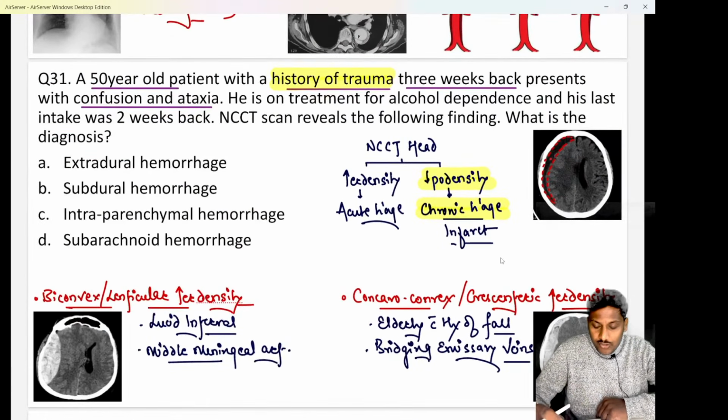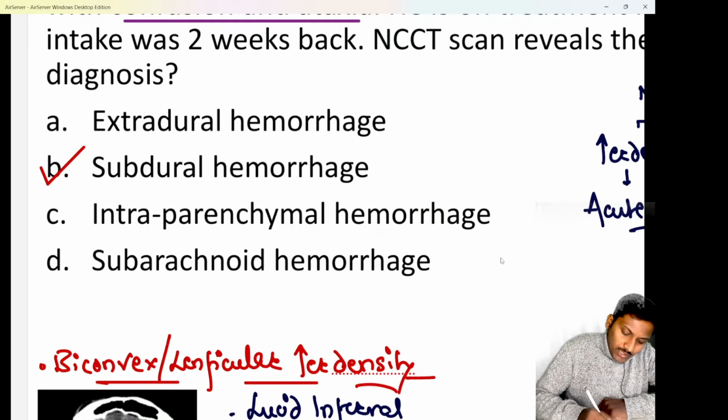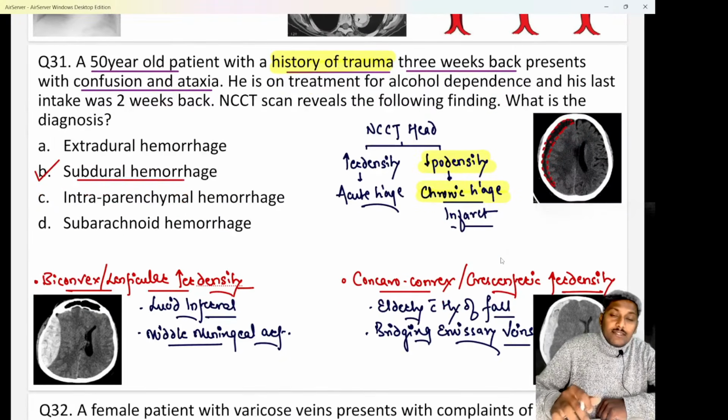So as there is a history of trauma, we will think about chronic intracranial hemorrhage as the likely cause. And we know which intracranial hemorrhage shows a concave or convex or crescentic hypodensity. It is nothing else but option B, that is SDH or subdural hemorrhage. So this is a classical case of a chronic SDH, a chronic subdural hemorrhage, that has to be kept in mind. Clear about this? This was a recent EPG question.